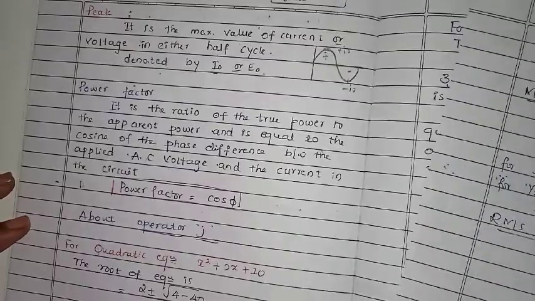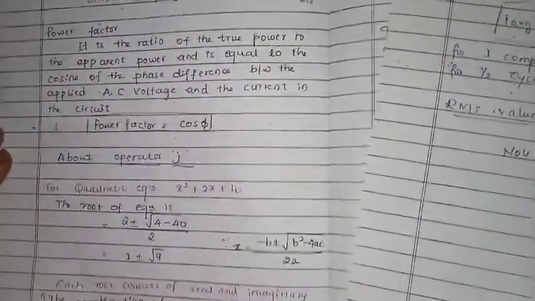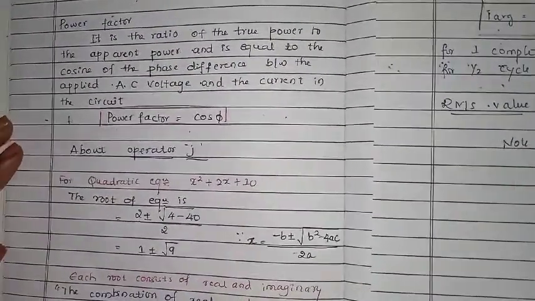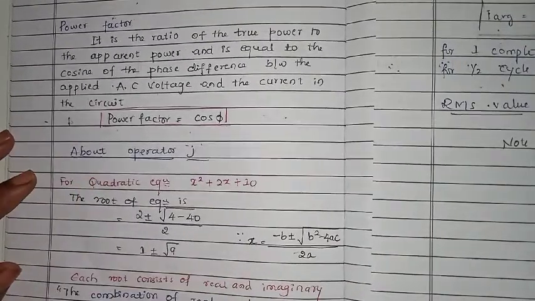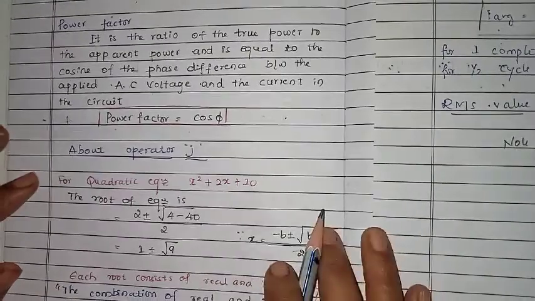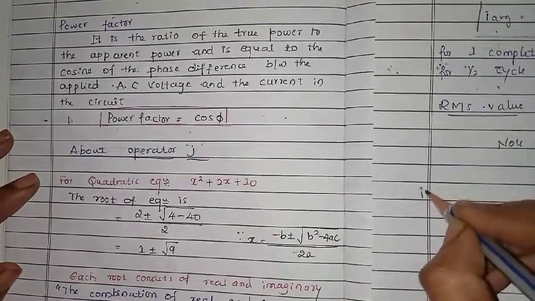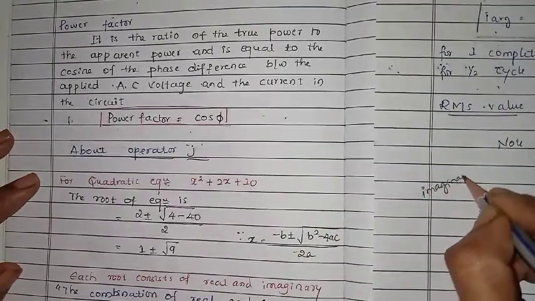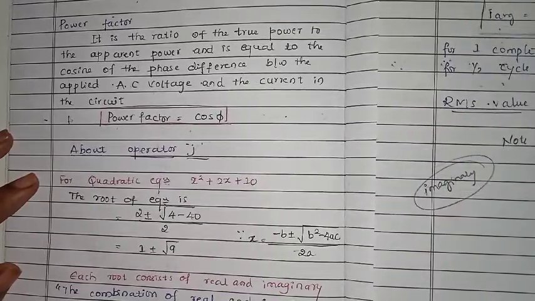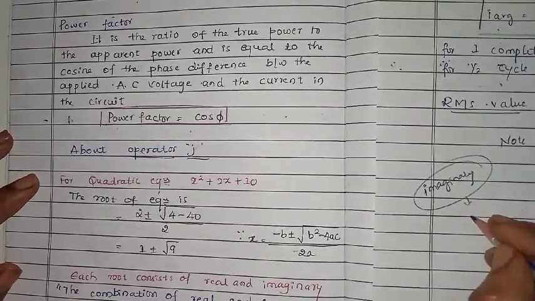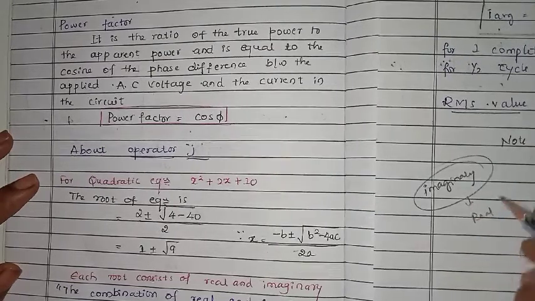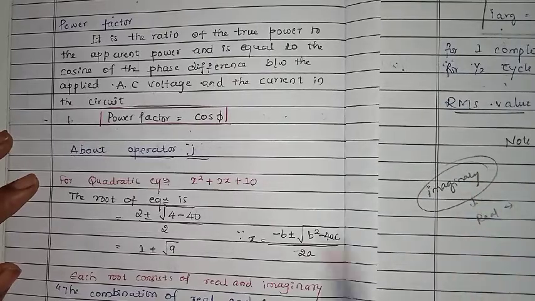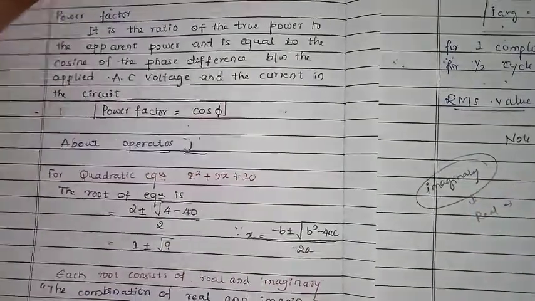The next important bit is the operator J. We all know about imaginary numbers. How these imaginary numbers can be converted into real numbers, we will go through by Argand diagrams. Let's know about this operator J.